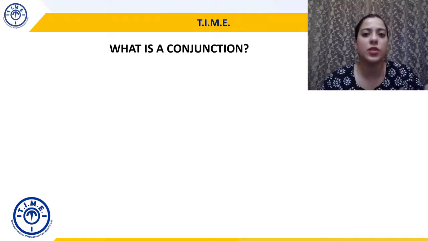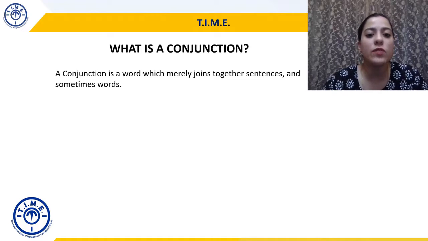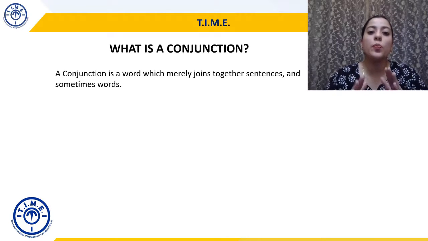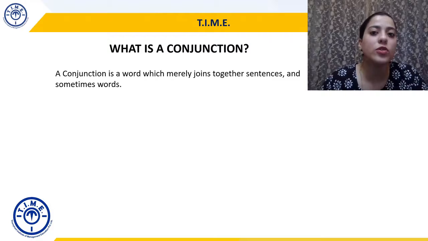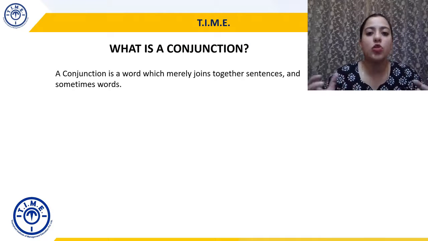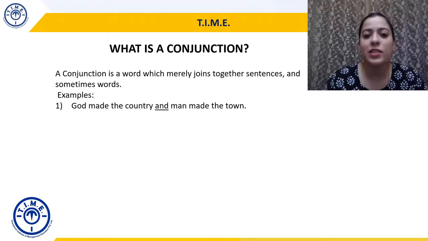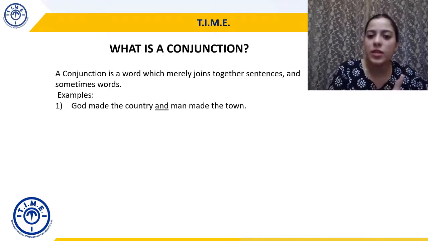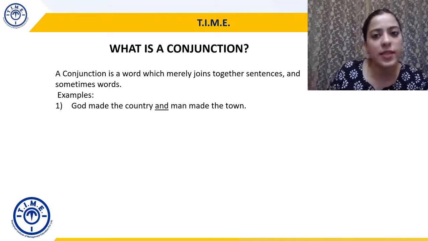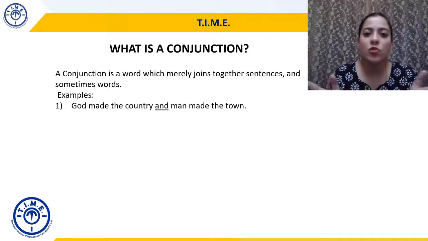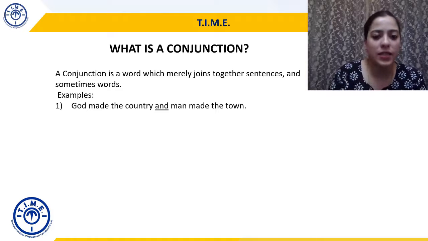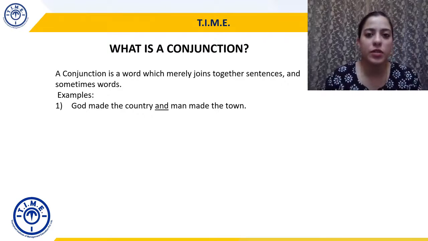So again, let's begin with the same basic question. What is a conjunction? Conjunction का मतलब क्या है? A conjunction is a word which merely joins together sentences and sometimes words. It just joins, as in it probably has no other function to perform. So let's take a few examples. God made the country and man made the town. God made the country is one sentence, man made the town is another sentence, and both these sentences are made into one by using a conjunction, and. So and is not performing any other function here, right?